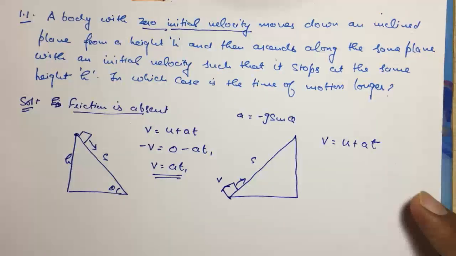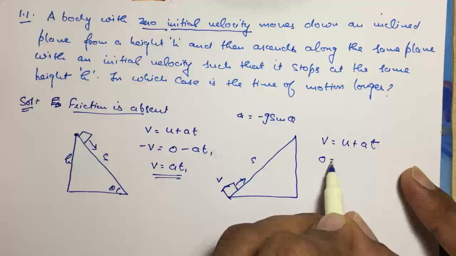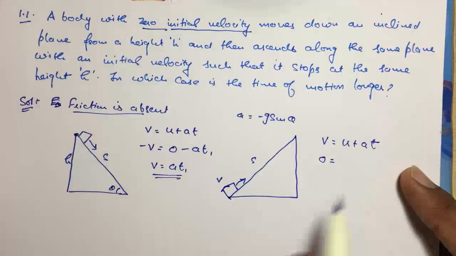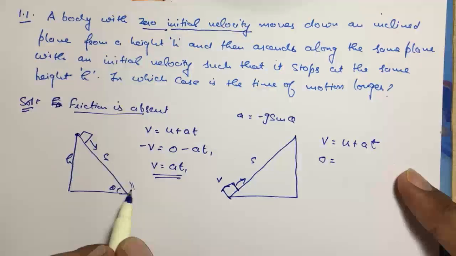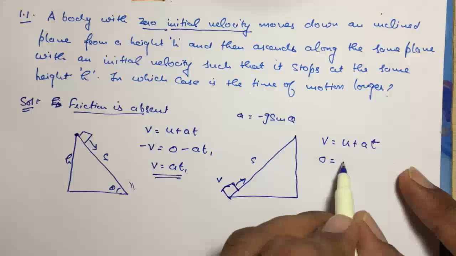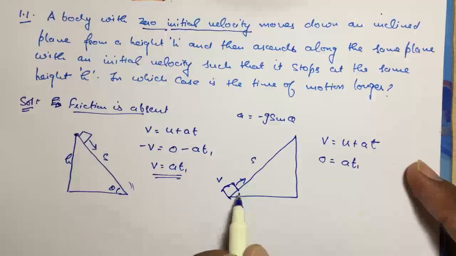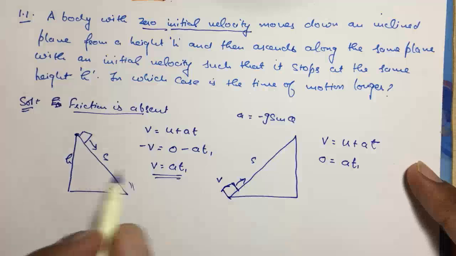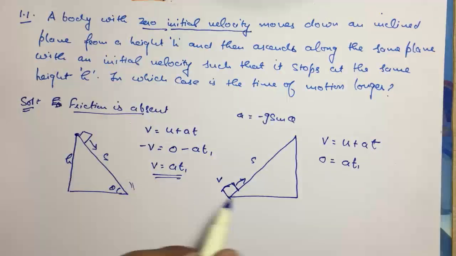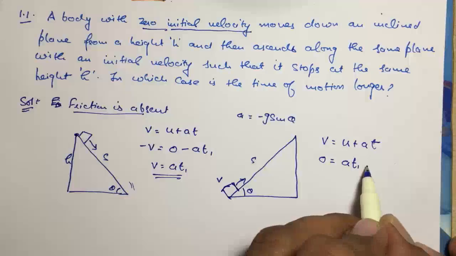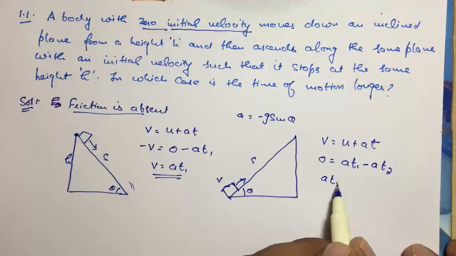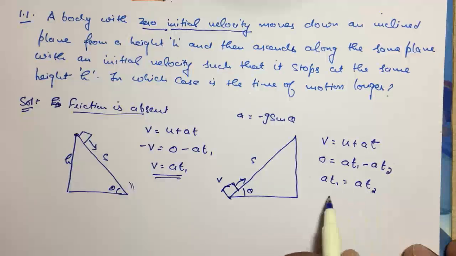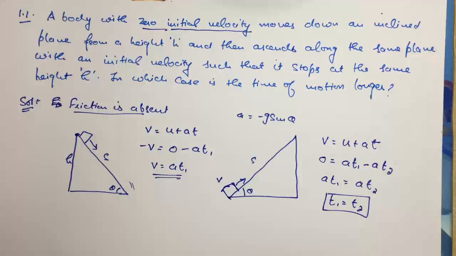Final velocity is 0, and initial velocity is upward so taken as positive, and it is the same as the final velocity of the previous case, that is at1. Since the plane and angle are the same, acceleration is the same. Suppose time taken is t2, then at1 is equal to at2, so t1 is equal to t2. So if friction is absent, time taken is the same.